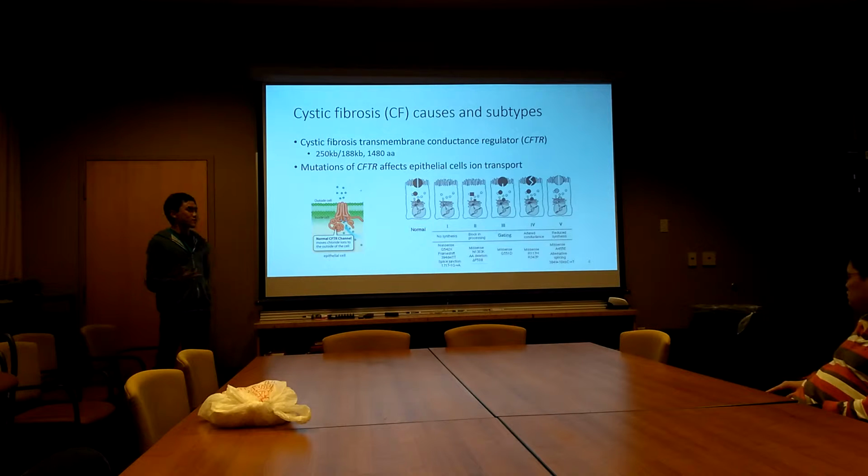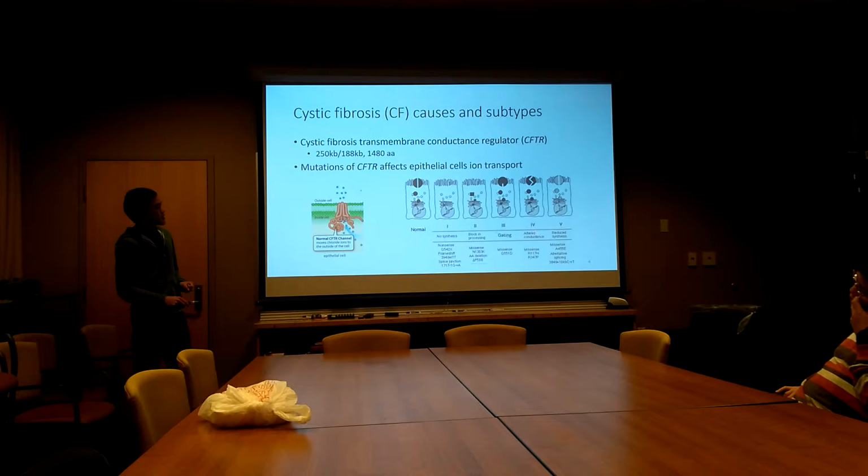Class 2 mutations are protein trafficking or protein folding mutations. Most famously, the delta F508, with an allele frequency of about 7%, is the most common mutation. It affects protein trafficking in the Golgi. The protein is trapped in the Golgi and gets degraded, so there's no functional protein in the membrane.